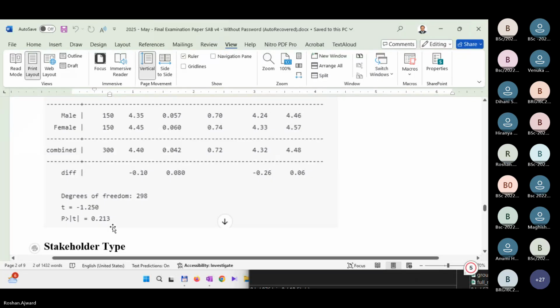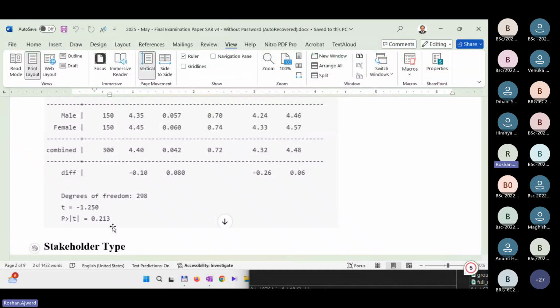You can apply the 4 steps that we have discussed. What are the 4 steps in conducting a test of difference? Step number 1, establish a null hypothesis. What's the null hypothesis? That there is no significant difference between males and females in terms of satisfaction related to the effectiveness of the AI system.